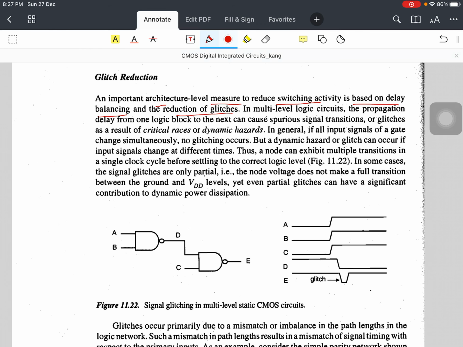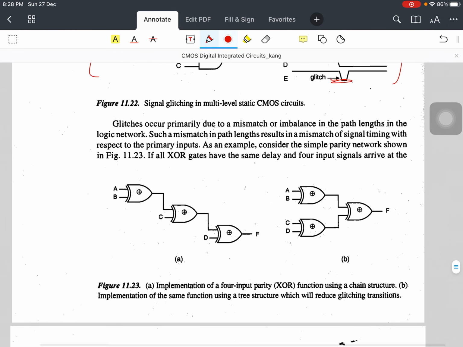We have already discussed these glitches, so we are not going to discuss them again, because we have seen how a glitch occurs. But we know that when a glitch is occurring, your delay is going to increase. And as we have seen, if you optimize and reduce your delay, you can reduce your switching activity. So, one example: consider, suppose you have a series of XOR gates, in this way.